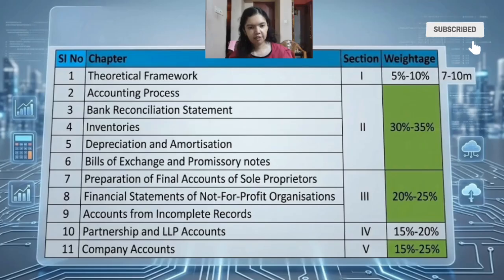Then the next topic is rectification of errors. Most of the time students feel this is a difficult chapter, but actually it is one of the most important and frequently asked chapters. In this chapter, try to understand errors before trial balance, errors after trial balance, and errors after final accounts. Especially you must understand when to use suspense account and when to use P&L adjustment account. For example, if errors are detected after books are closed and nominal accounts are already closed, then instead of purchase account or sales account, we use P&L adjustment account.